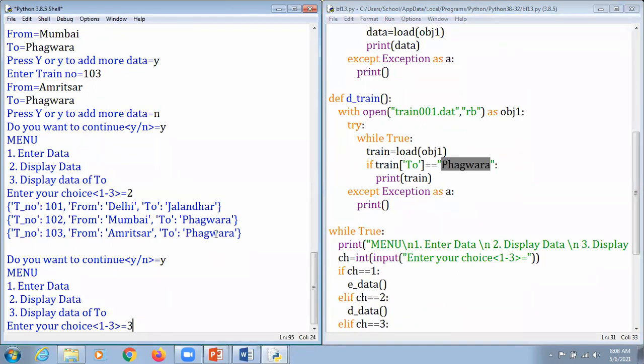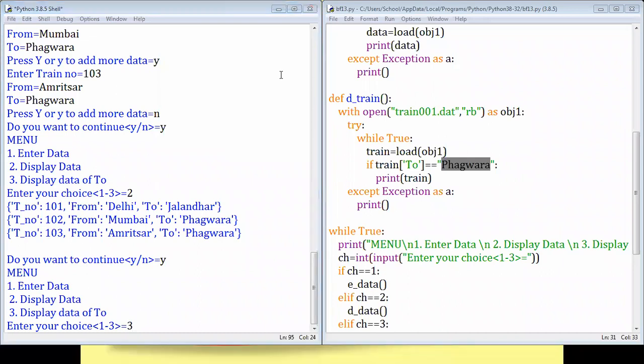Yeah, any guesses what will be the output? What will be the output in the chat box? Any guesses? As the information is supposed to be displayed on the screen itself. Kindly tell me the train number only. No issues with that. What will be the expected output? Kindly type in the chat box. I am still waiting for you all. Very good, very good. Wow, Bhagat is typing 103. Bhagat, kindly check, one more piece of information is going to be displayed. Yes, that is 103. One more piece of information is supposed to be displayed because 2 are available at 2 different locations. Jashanpreet, thank you very much for watching it nicely. That 103 and 102. Very good.